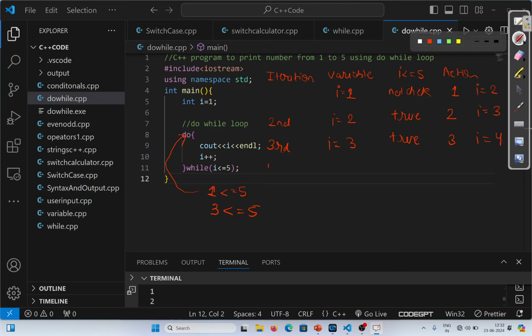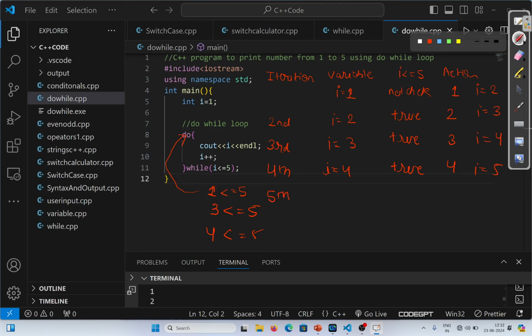In the fourth iteration, the value of I is 4 and the condition will be true because 4 is less than 5. Again, the execution will move to the line number 8 and it will print 4. After that it will increase the value of I, that means I will become 5, because of I plus plus.